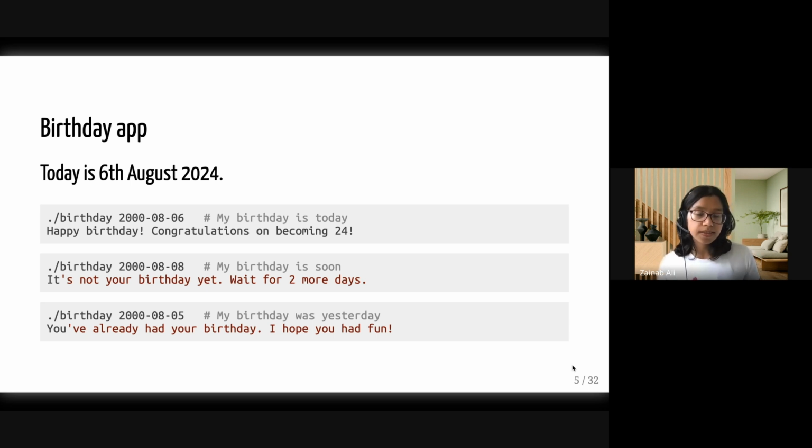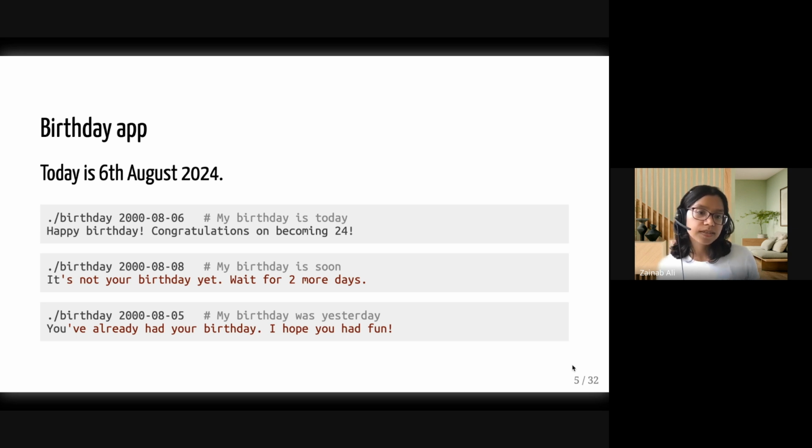For instance, let's say that I was born in the 2000s, and I was born, well, today, right, on the 6th of August, and I fed this information into the birthday program. It would print happy birthday, and it would congratulate me on becoming 24, which is how old I would be.